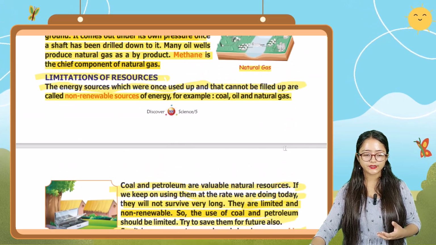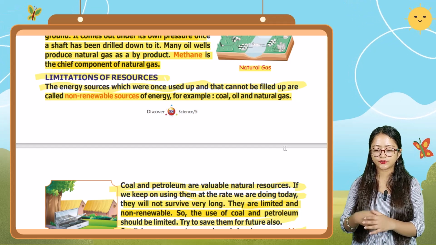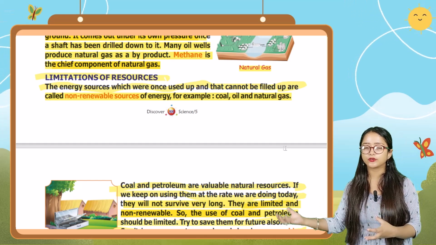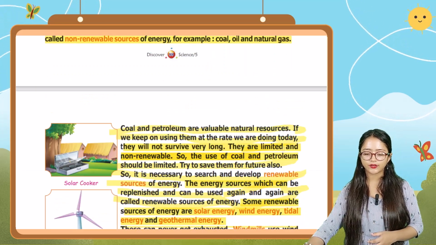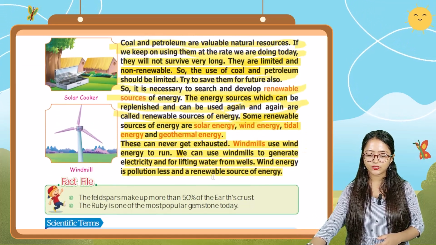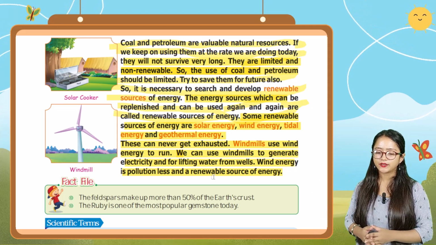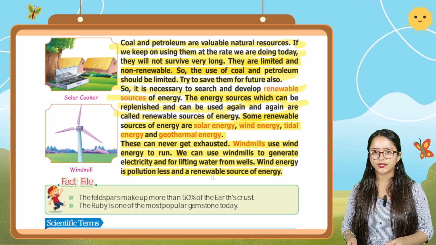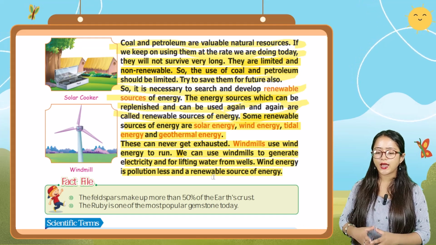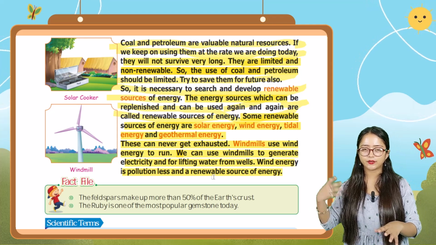So basically it is saying that there are some limitations of resources. The energy sources which were once used up and cannot be filled up are known as non-renewable resources. Okay. For example, coal, oil, natural gas and petroleum. Because these types of things take a long time to get renewed. But there are some things which don't take that much time to get renewed, and those are known as renewable sources of energy, the energy sources which can be replenished quickly. Okay. And which can be replenished again and again.